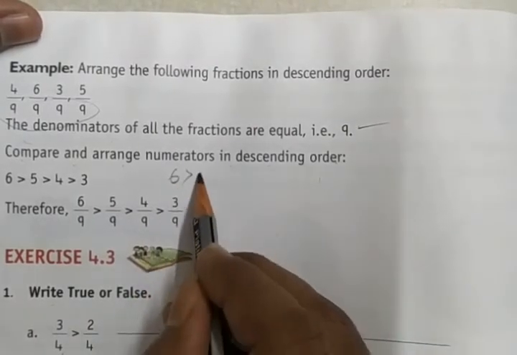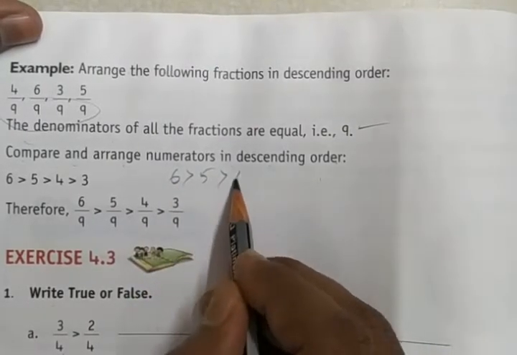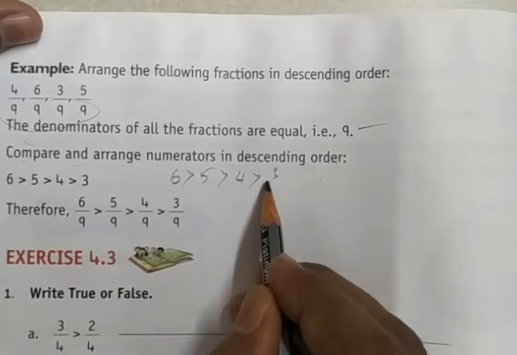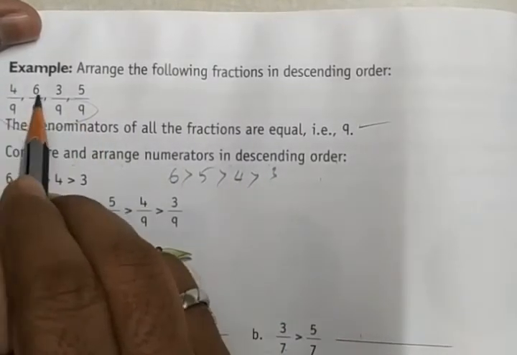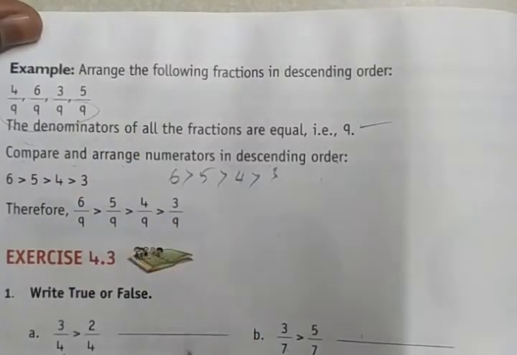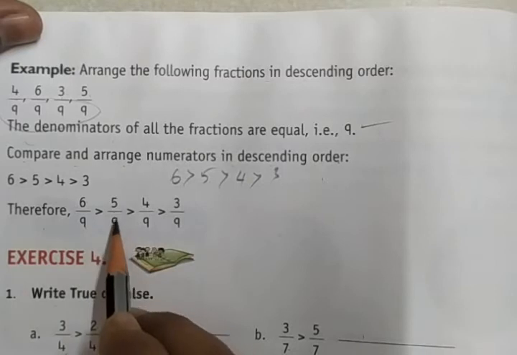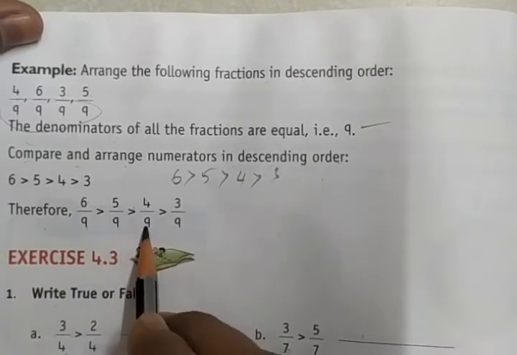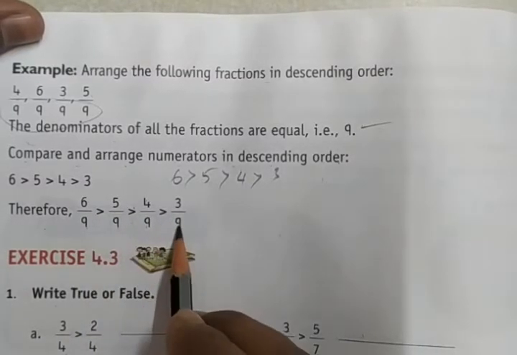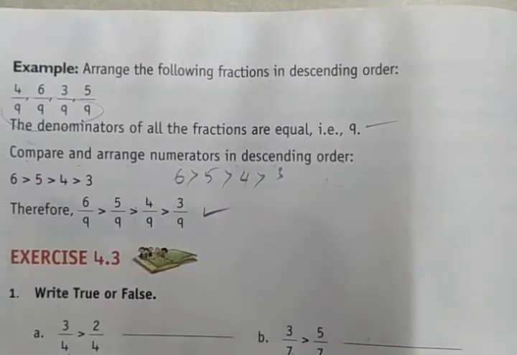6 is greater than 5, 5 is greater than 4, 4 is greater than 3. So here we have 4, 6, 3, 5. Therefore 6/9 is greater than 5/9, which is greater than 4/9, and 4/9 is greater than 3/9. This is called the descending order.